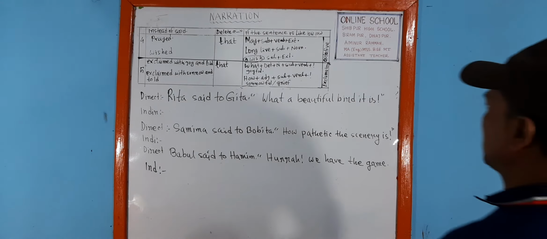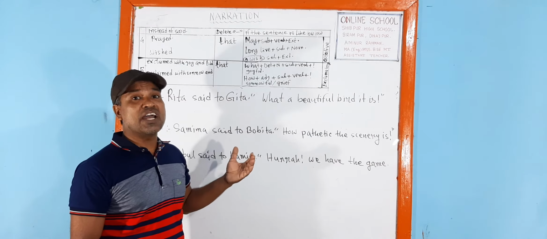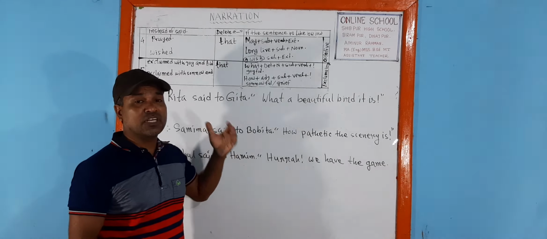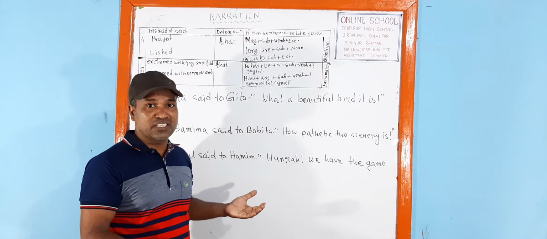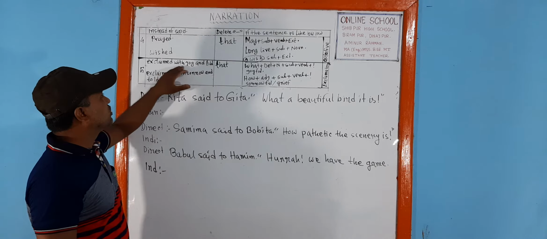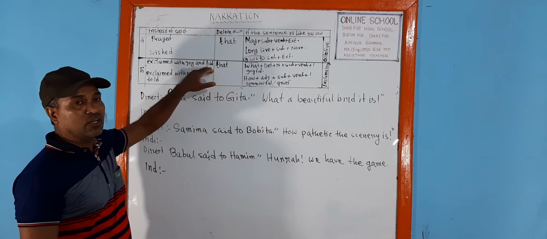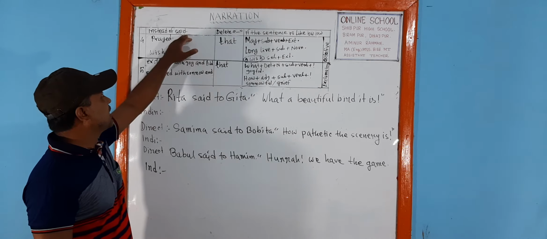If the meaning expresses delight, or if it is a joyful sentence, then we have to transform "said" into "exclaimed with joy and told". And to delete inverted comma, we have to set up here "that".